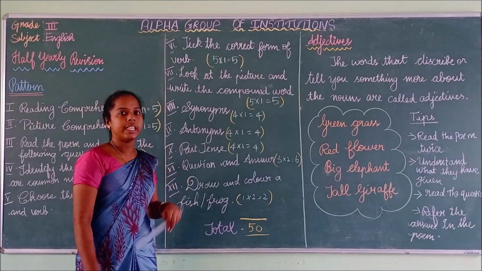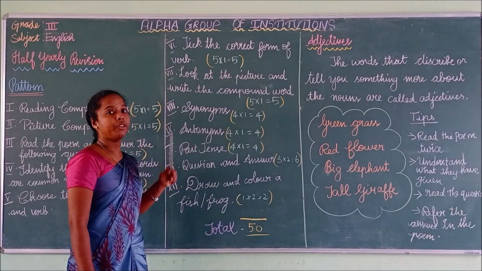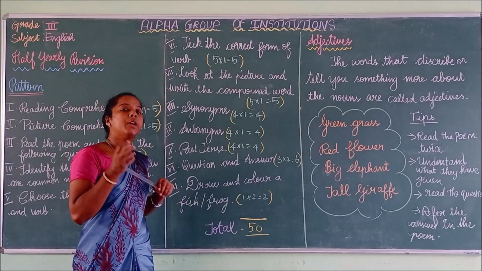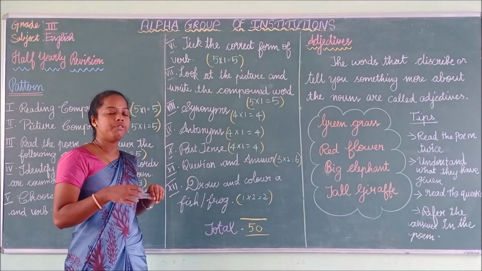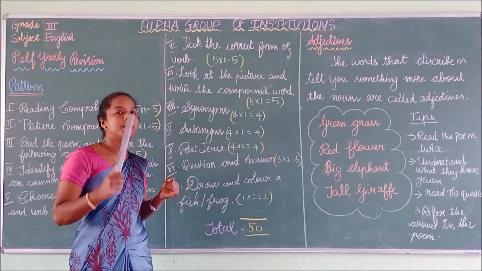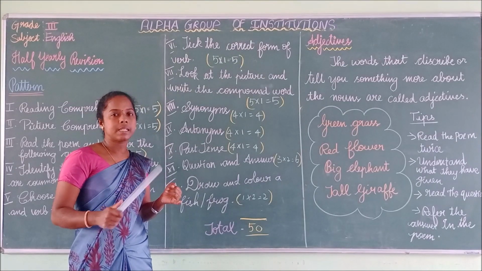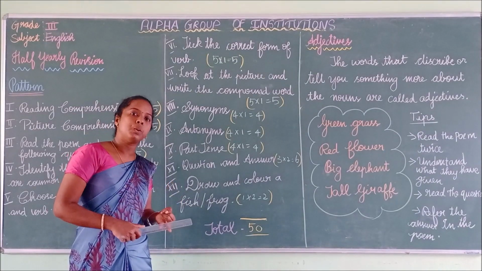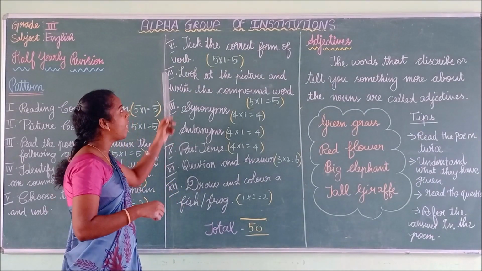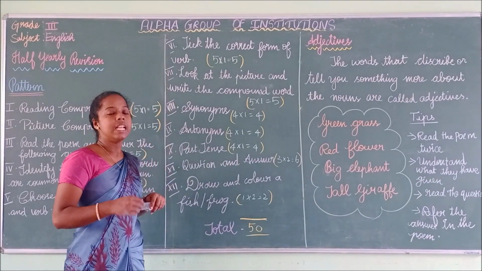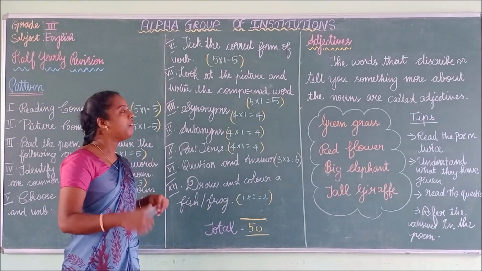Pick the correct form of the verb. So how to pick the correct form of the verb? You have to see the subject and you have to pick the correct form of the verb. If the subject is singular, the verb must be singular. If the subject is plural, the verb must be plural. Like that, you have to read the given question carefully. Next, you have to pick the correct form of the verb.